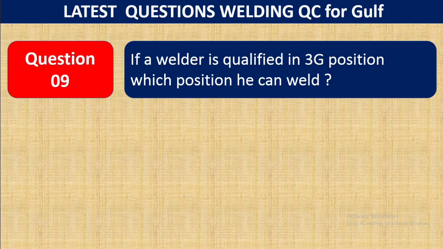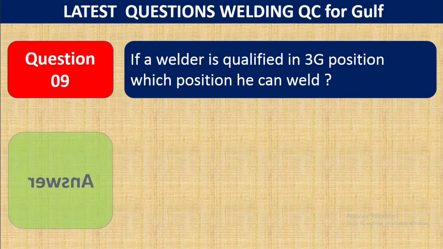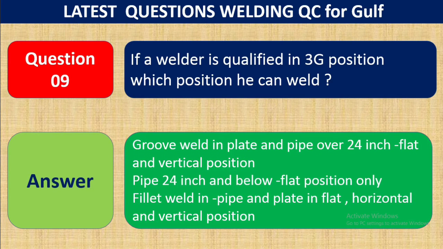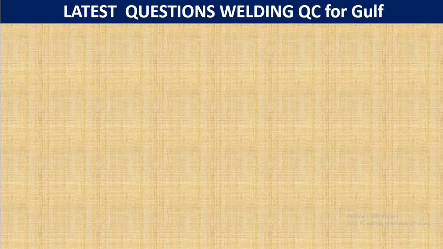Question 9. If a welder is qualified in the 3G position, which positions can he weld? First, groove welds in plate and in pipe over 24 inch in flat and vertical positions. Second, pipe 24 inch and below, flat position only. Third, fillet welds in pipe and plate in flat, horizontal and vertical positions. This is the requirement. If he is qualified in 3G, he can weld in all these positions.